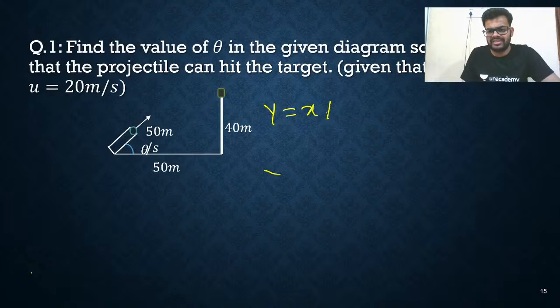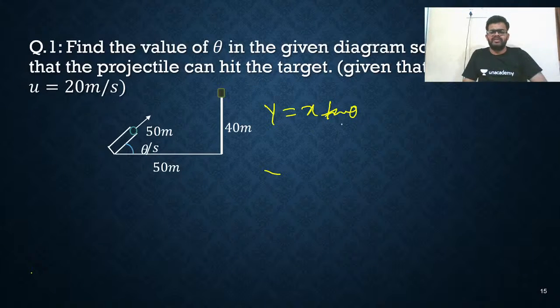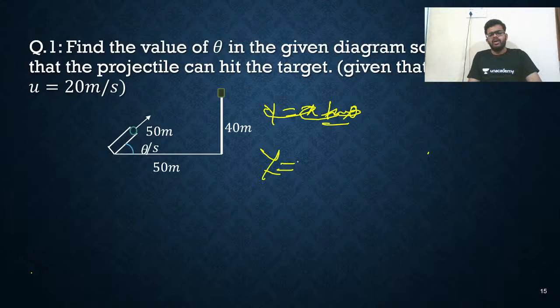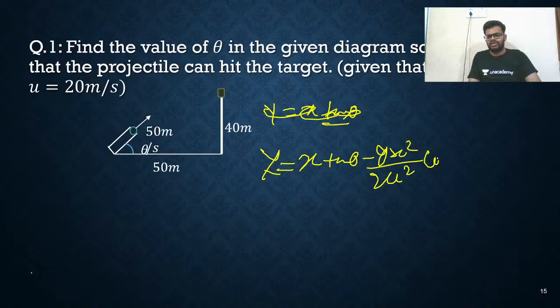Y is equal to x tan theta, but here you will face a problem because here is tan and there is cos. So it's better you use this equation directly: y is equal to x tan theta minus g x square upon 2 u square cos square theta, which is into 1 plus tan square theta. Use this only. This will be the easiest form.